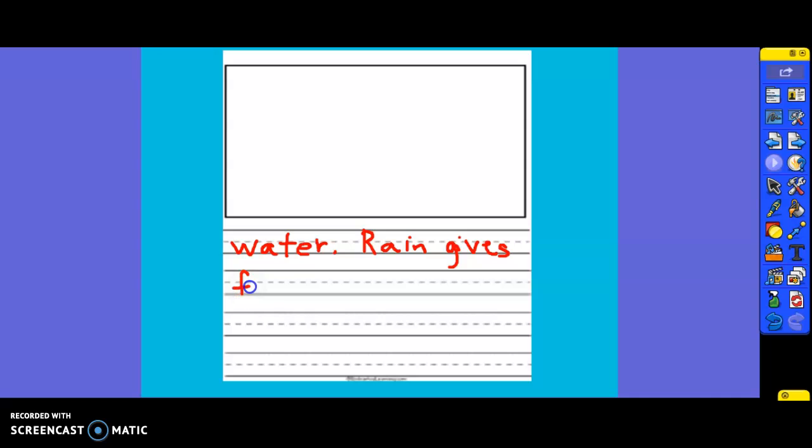Gives fresh water, and there's my "to," ooh, that's a good sight word, to plants. I hear that blend. Plants. Ooh, there's another tricky word, and we're going to write animals. And I'm going to put my period. There we go. Rain gives fresh water to plants and animals.